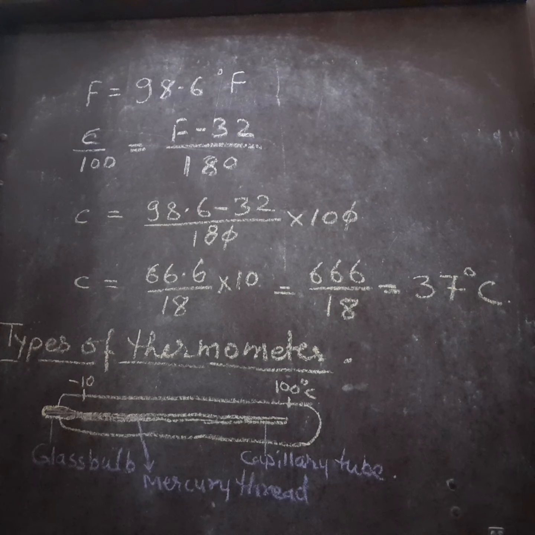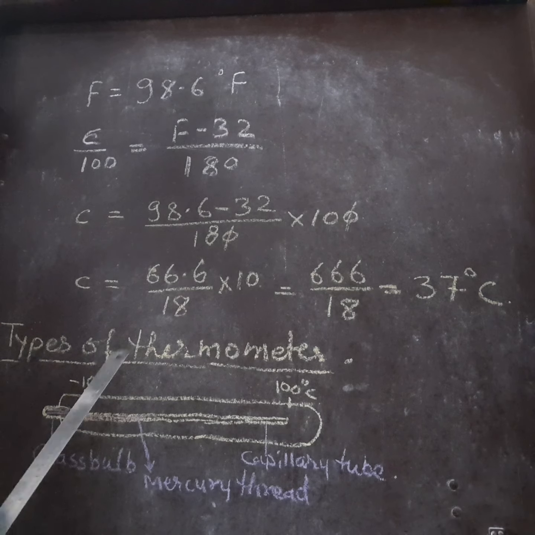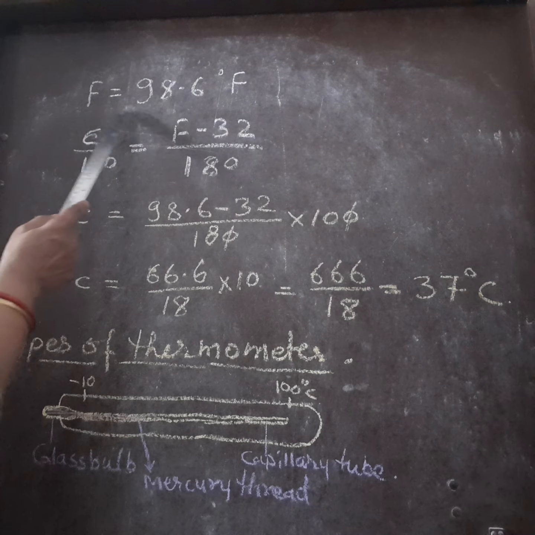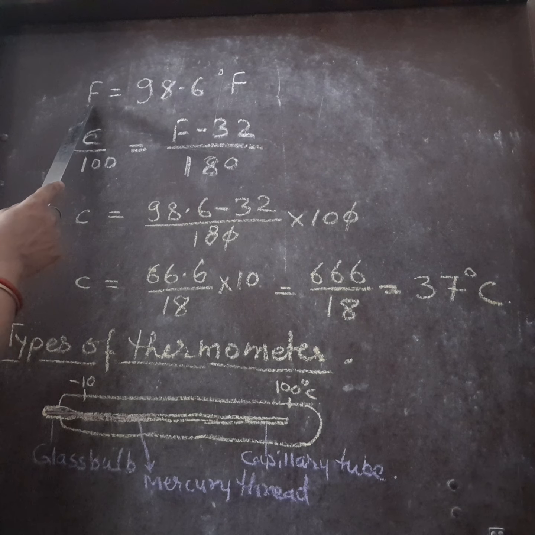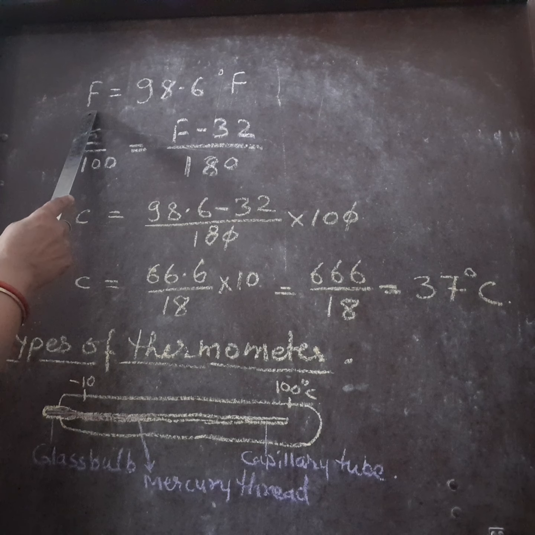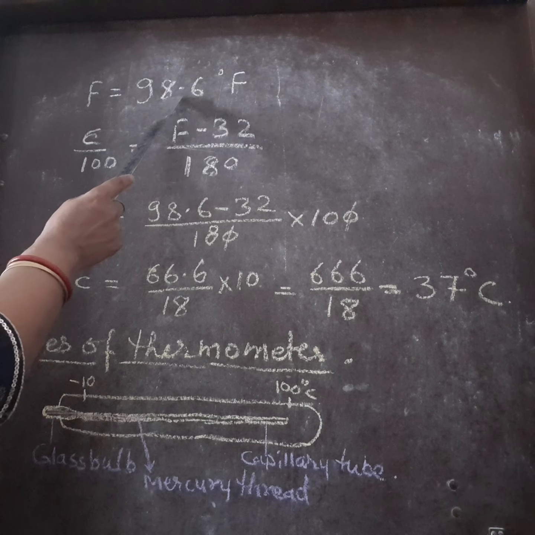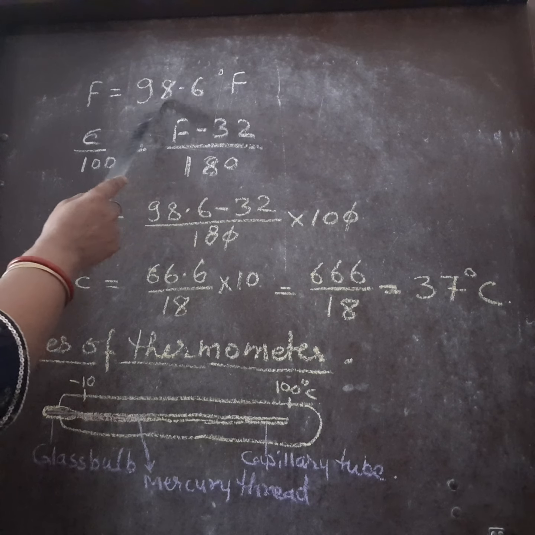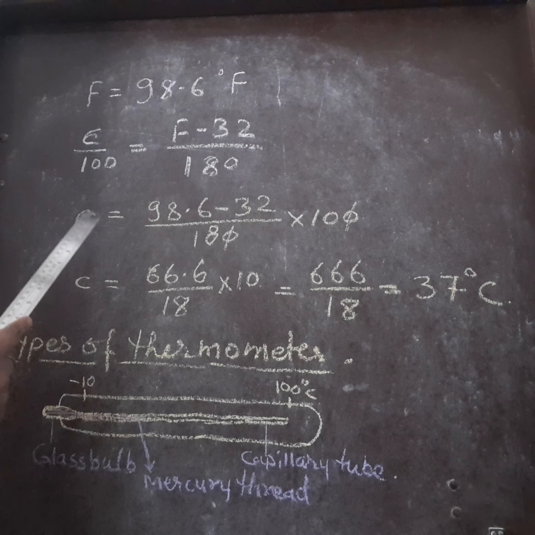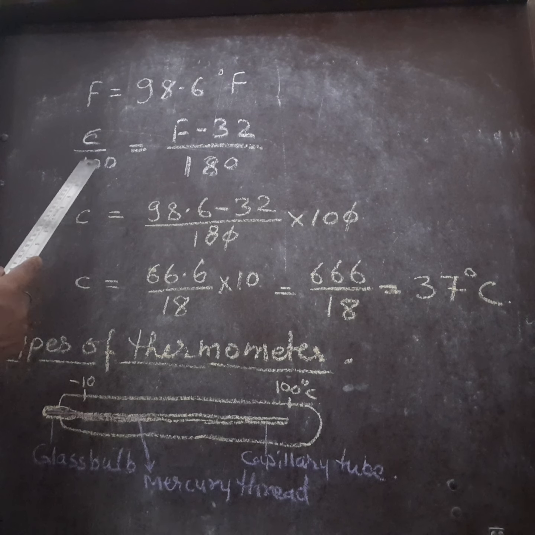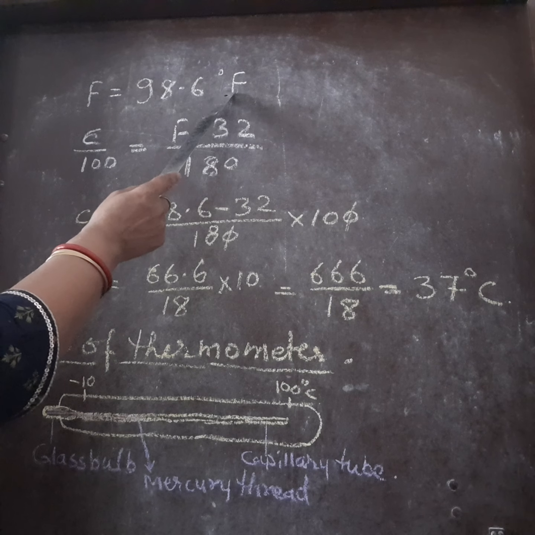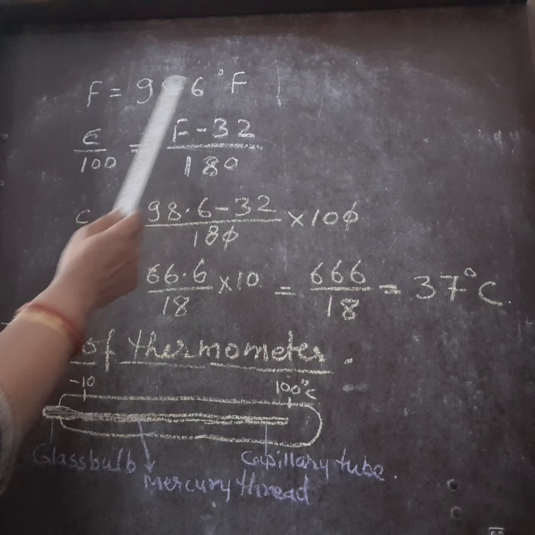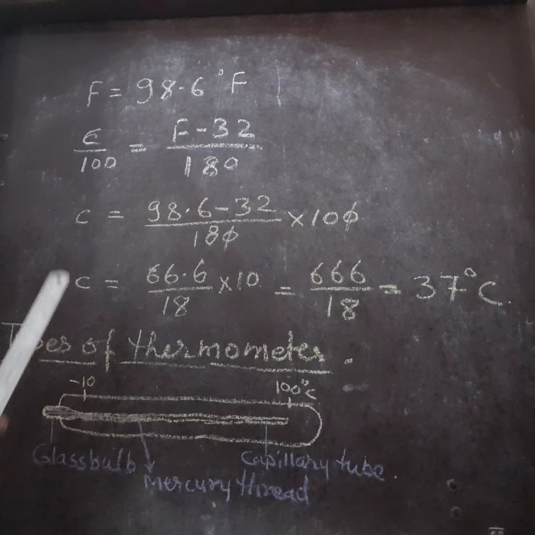Okay children, now I am going to tell you how to convert degrees F into degrees Celsius. Now just see, if Fahrenheit is given as 98.6 degrees, you know that it is the normal body temperature of humans. So Fahrenheit given is 98.6 degrees, and this you have to convert into degrees Celsius. So how will you convert?